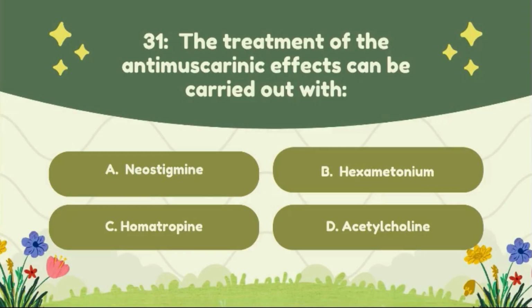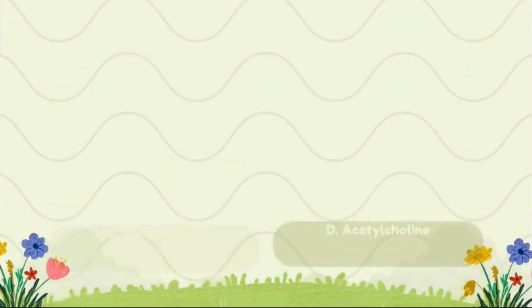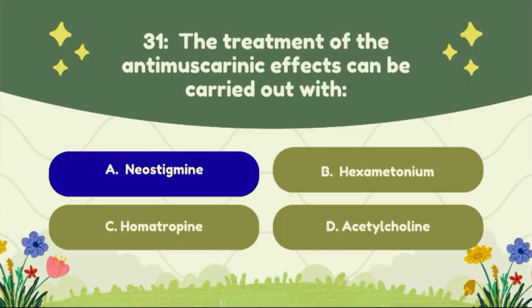Question number 31. Treatment of the antimuscarinic effects can be carried out with option A, neostigmine. Option B, hexamethonium. Option C, homatropine. Option D, acetylcholine. The correct answer of this question is option A, neostigmine.